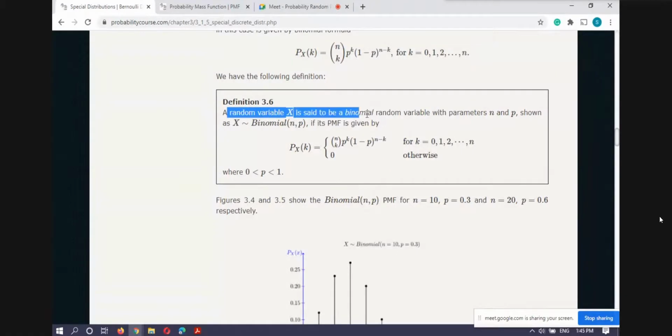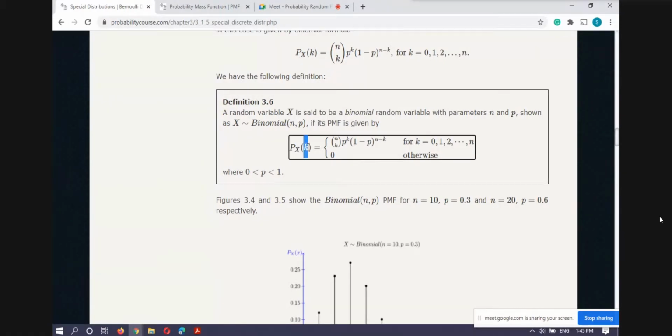The random variable x is said to be a binomial random variable with parameters n and p, shown as x tilde binomial n, p. You have to remember this, because this is my favorite one. I will ask a question generally. Its probability mass function is given by the probability that x equals k is equal to nCk p to the power k, 1 minus p raised to the power n minus k, for k ranging from 0, 1 to n.